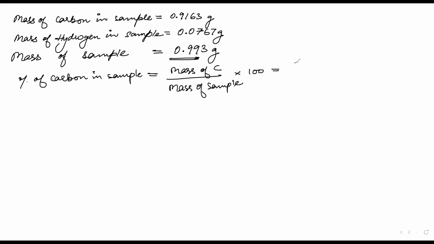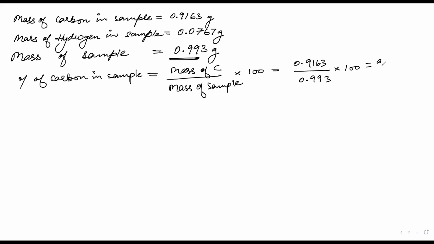So mass of carbon is 0.9163, divided by 0.993, into 100. Don't worry, I will calculate this. Please don't take it as 1, otherwise it is not 100% carbon. You may think, sir, 0.9 and 0.9, cancel both and make it 1. No, don't approximate here, because there is some amount of hydrogen. Now this will be equal to 92%.